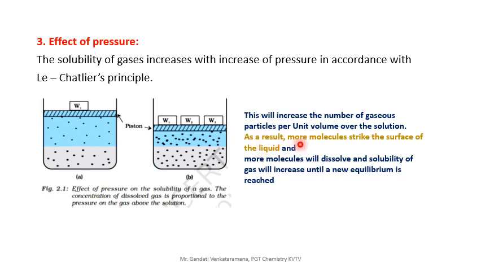As a result, more molecules strike the surface of the liquid, as we have discussed, and more molecules will dissolve. The solubility of gas will increase until a new equilibrium is reached. Because when you come from this to this, when you are increasing the pressure, equilibrium is disturbed. When equilibrium is disturbed, the number of molecules striking the surface of the liquid increases, then solubility increases. Again, after some time, a new equilibrium is reached. That means there will be no disturbance. That is the meaning of the statement.